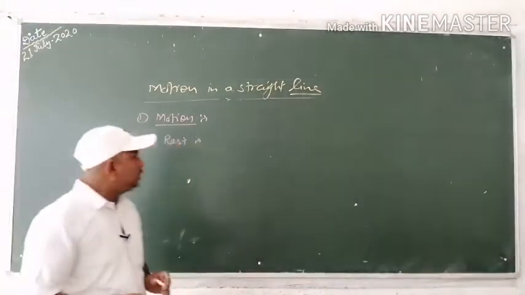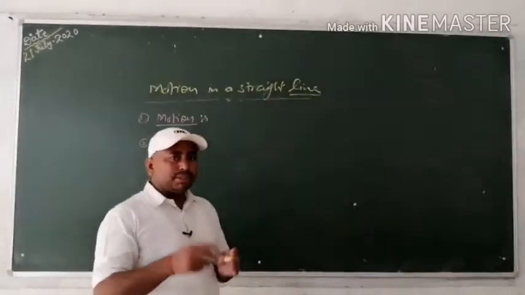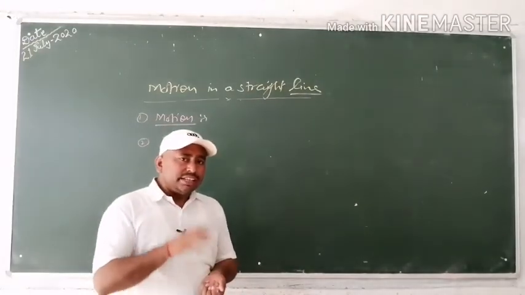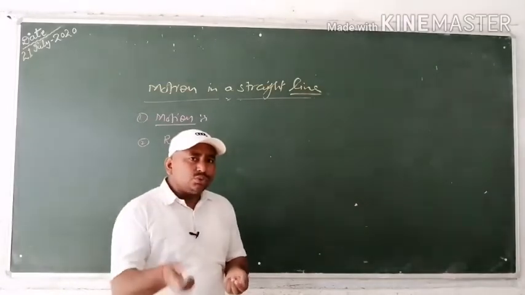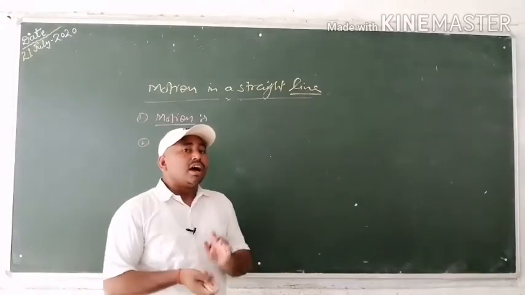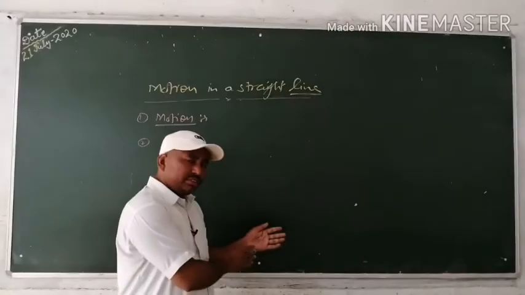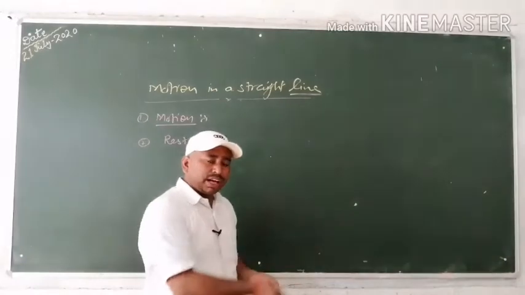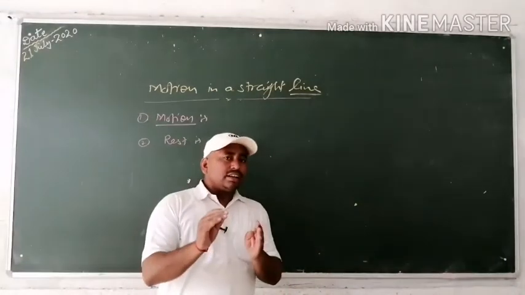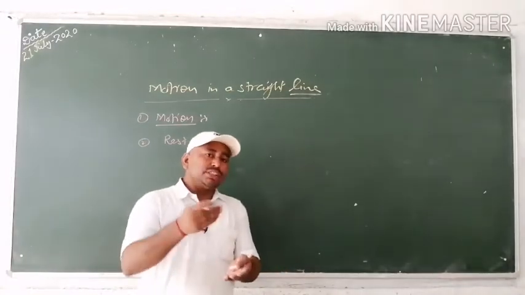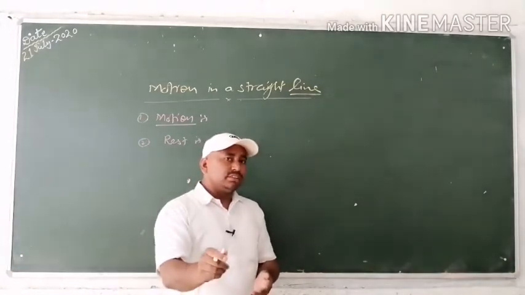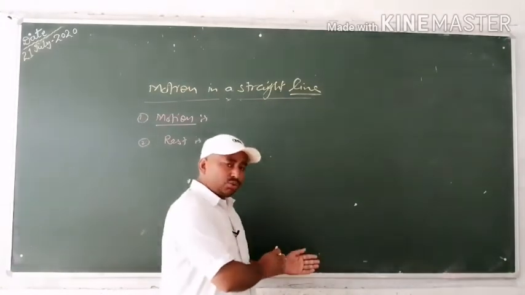For example, suppose that you are sitting in a bus, then the persons sitting in the bus observe that you are at rest with respect to themselves, but the person standing on the road observes that you are in motion. So you are at rest with respect to the person sitting in the bus, but you are in motion with respect to the person standing on the road.